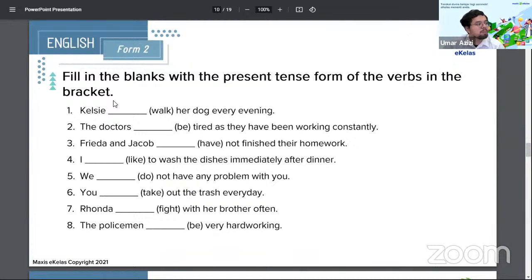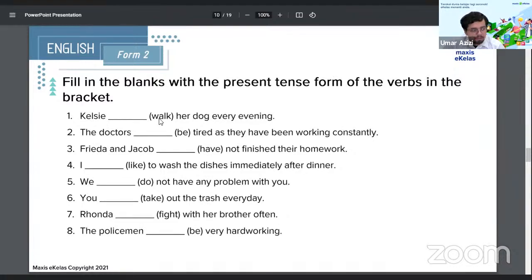Okay. Now, here's our exercise for the day. Fill in the blanks with the present tense form of the verbs in the brackets. The verb here is walk. We'll do number one together. The verb is walk. Kelsey what her dog every evening. Remember that Kelsey is singular in SVO. Kelsey's subject here is singular.